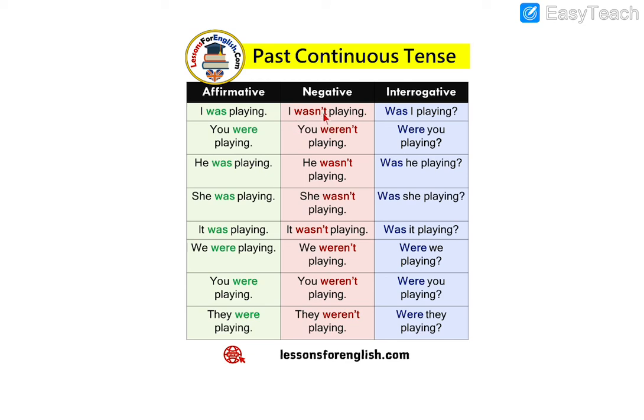I was not playing or I wasn't playing. You weren't playing, he wasn't playing, and the rest you can read yourself. And the last one, interrogative. Was or were in the front, followed by the subject and verb plus ing. Was I playing? Were you playing? Was he playing? You can read the rest yourself.